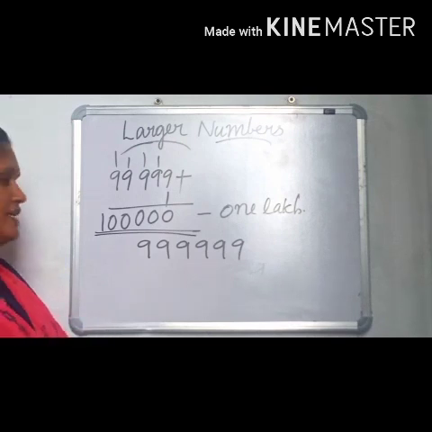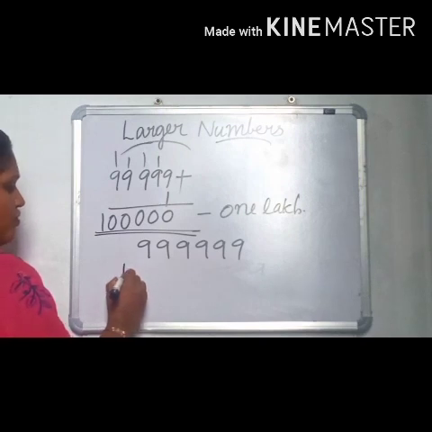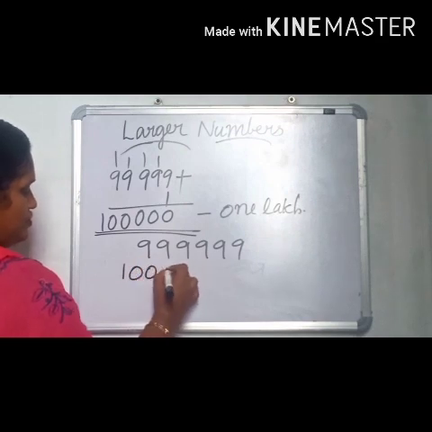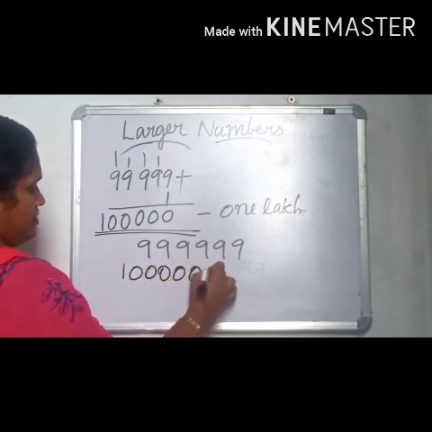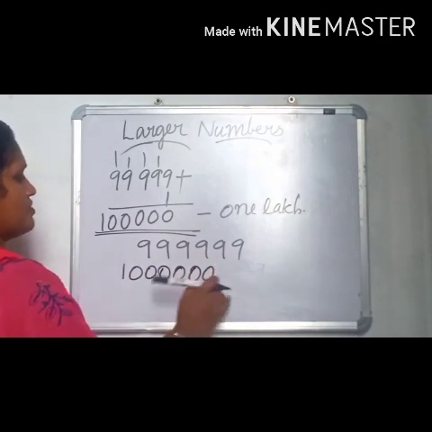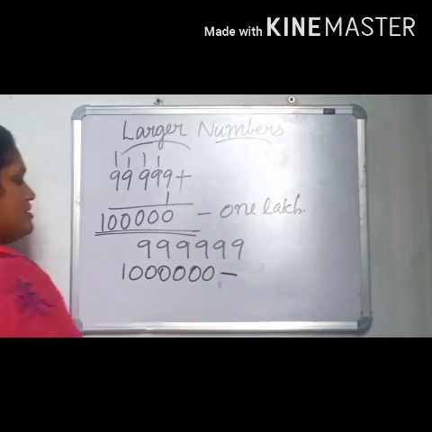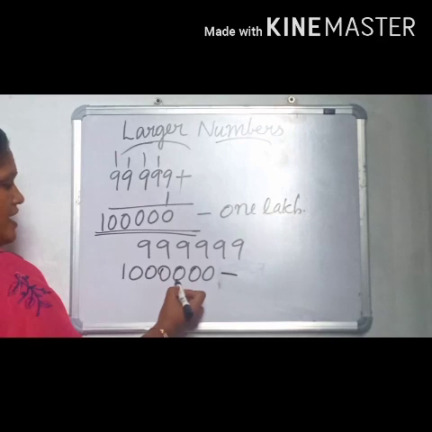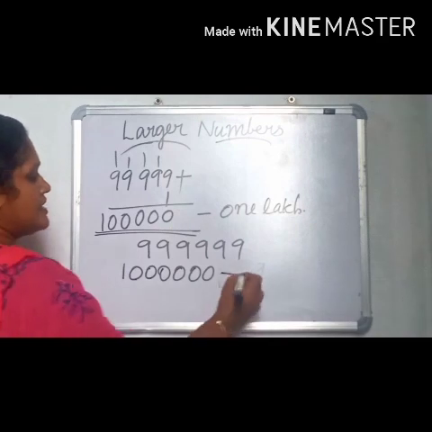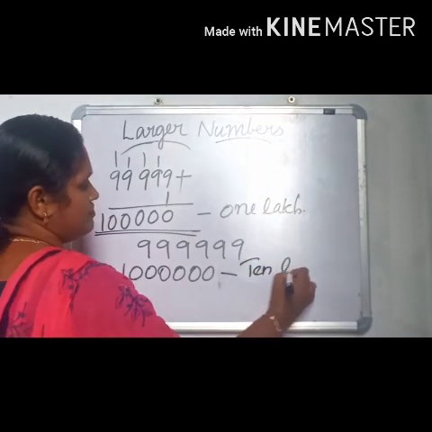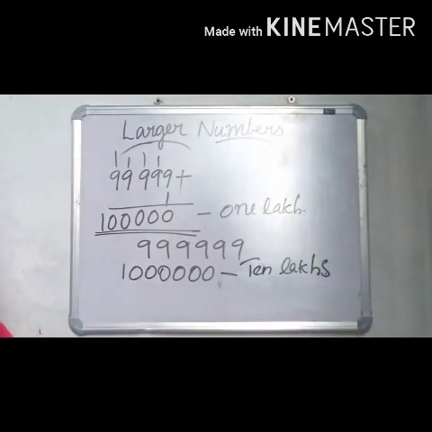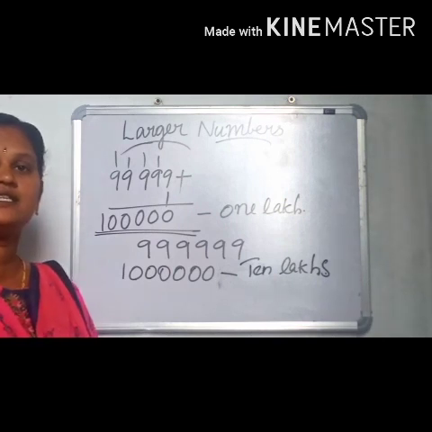We can write next the smallest 7-digit number. Which is the smallest 7-digit number? How do we write it? 1 followed by 6 zeros. What is the number name of this? Ones, tens, 100, 1000, 10,000, lakh, 10 lakh. 10 lakhs is the smallest 7-digit number.